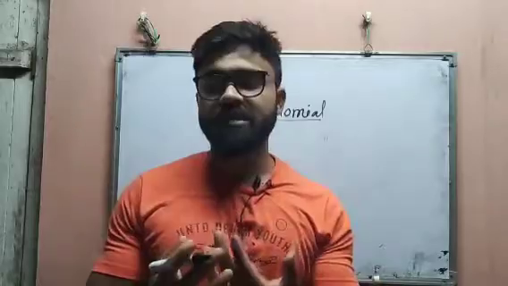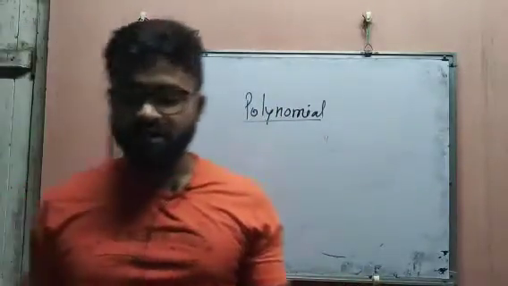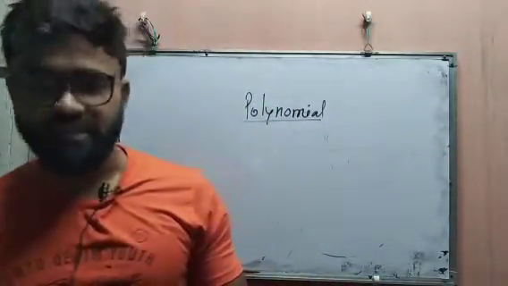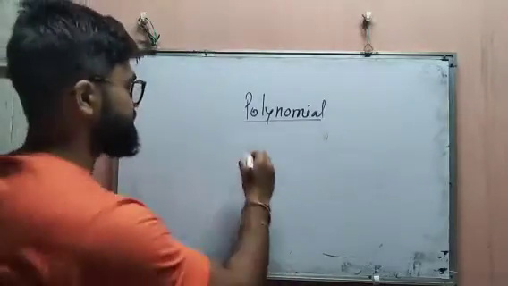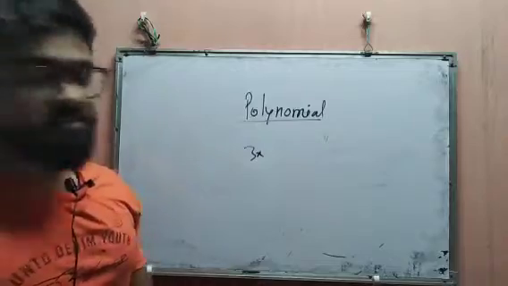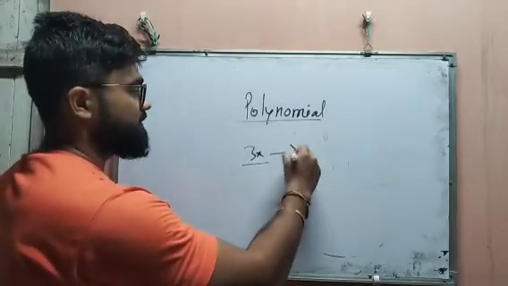So we have already learned about polynomials. Okay, we know what is polynomial, what is monomial, what is trinomial, what is binomial. We all know about this. Okay, so monomial means what? Where only one term is there. Suppose there is 3x, there is only one term, then this is called monomial.